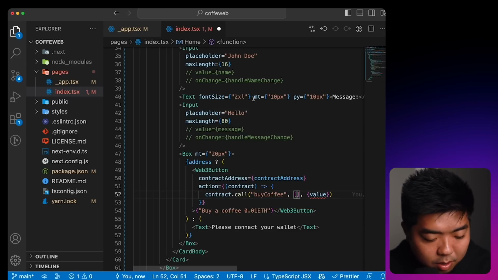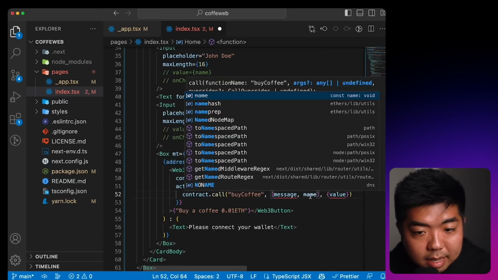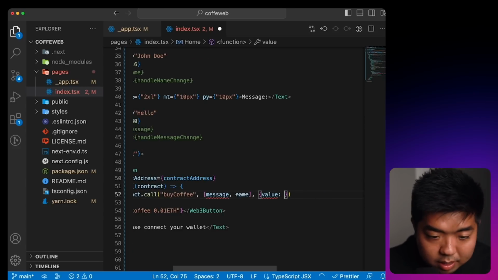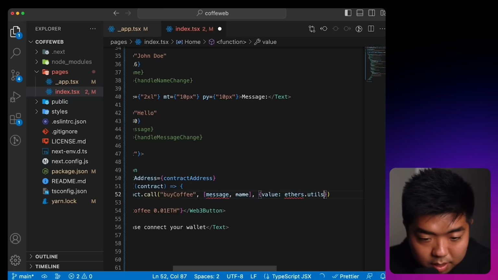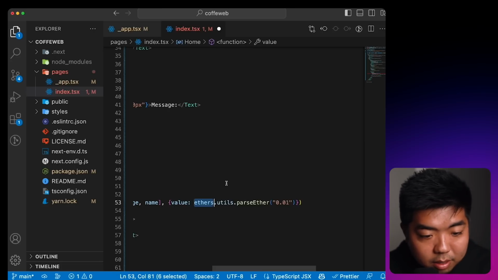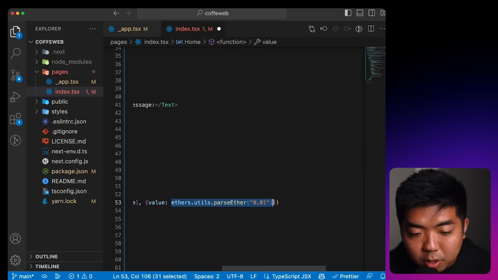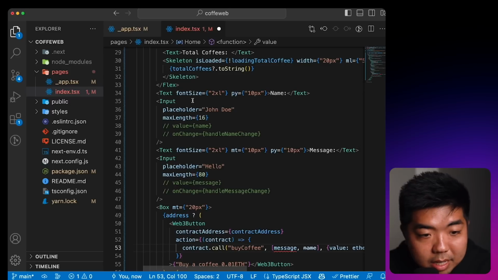Our 2 arguments that we are going to take, the first one is message, so we'll do message. The second one is name, so we'll pass name. And then for the value, we're going to set the value to ethers.utils.parseEther, and then we're going to pass the 0.01. We'll also make sure that we import ethers. So this is going to set the value to 0.01 ETH. It's going to convert that to the necessary amount that we need to pass into our contract. And the message and the name are the message and the name values.